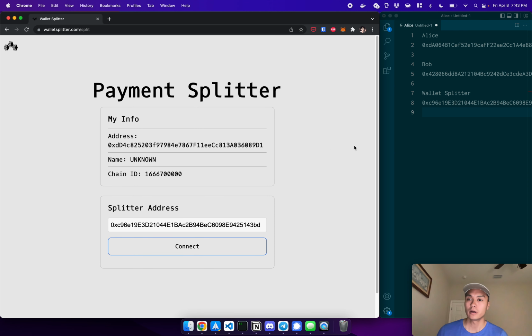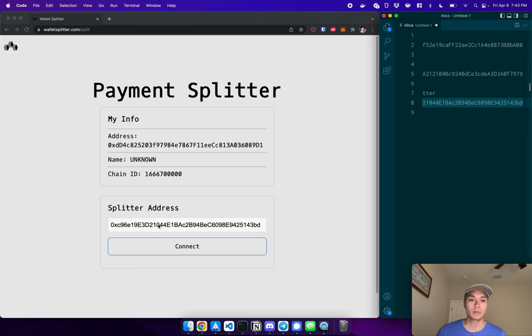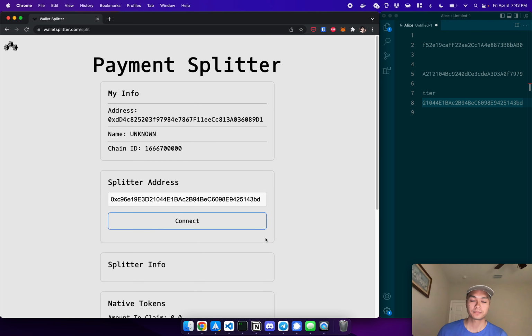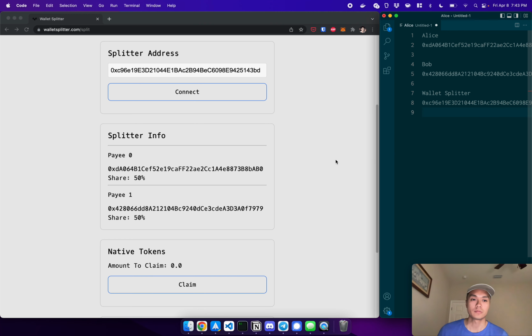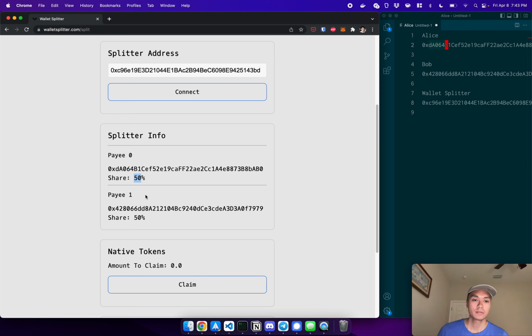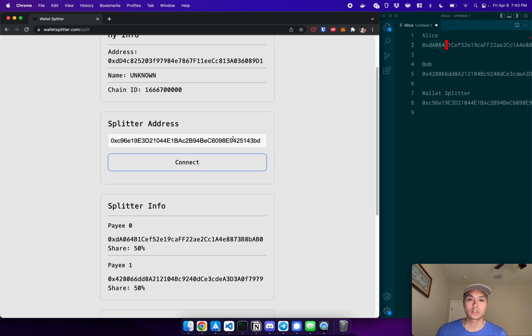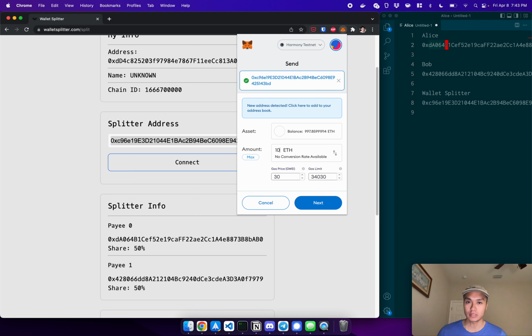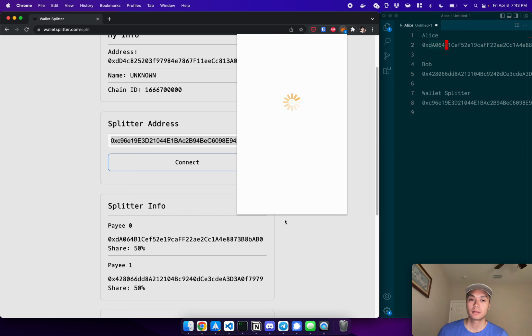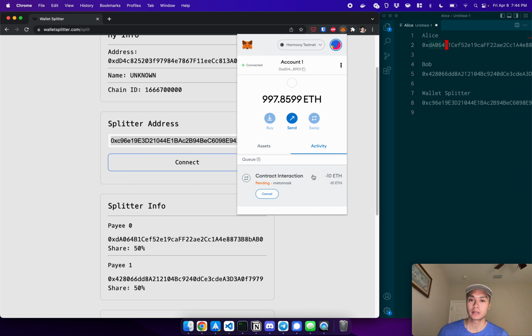So I'm going to go to wallet splitter and make sure the information is correct. So if I go to connect, we can get some information about the splitter, and we can see if the addresses line up. So AD064 is Alice, gets 50%. 428 Bob also gets 50%. Awesome. So let's fund this contract. So I'm going to go to account 1, and I'm going to send 10 tokens. So I'm going to send 10 to this contract. We'll give it a few seconds, let it confirm.